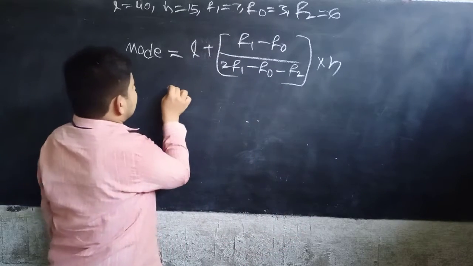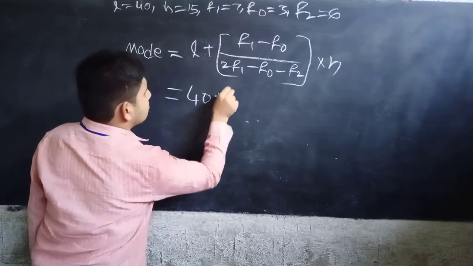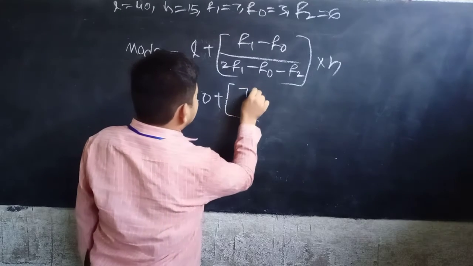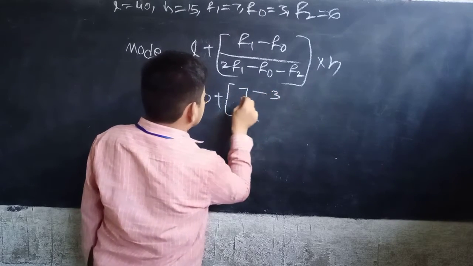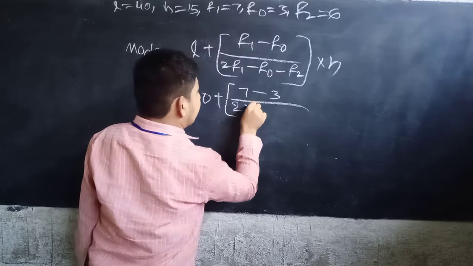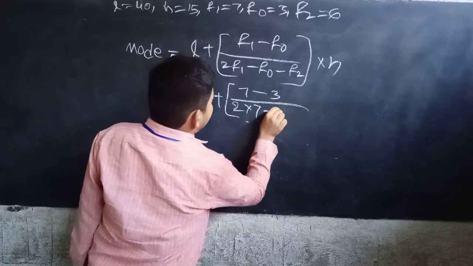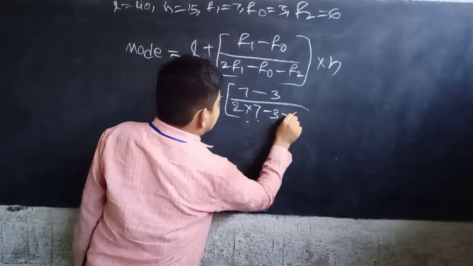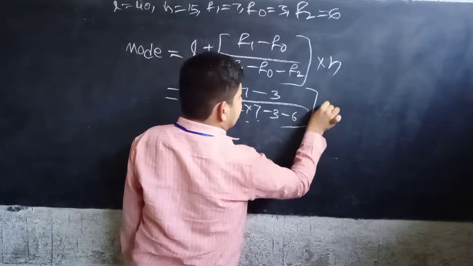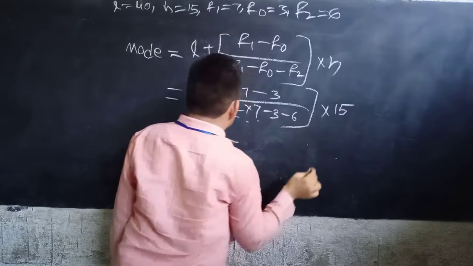Substituting, that equals 40 plus (7 minus 3) by (2 into 7 minus 3 minus 6) into h, which is 15.